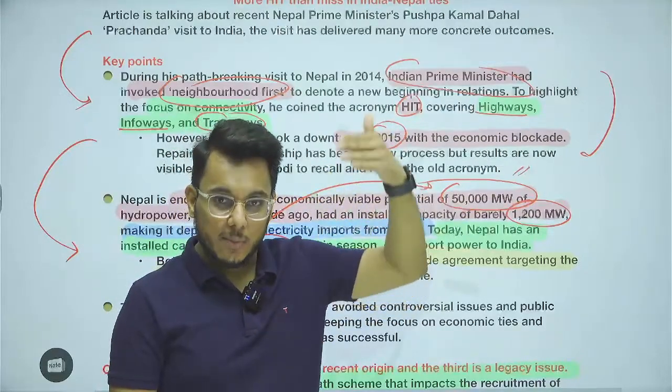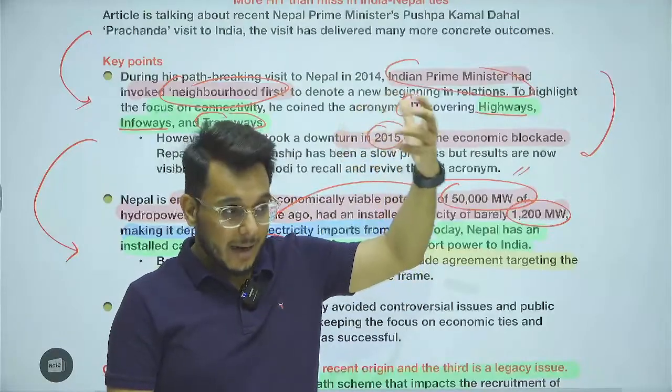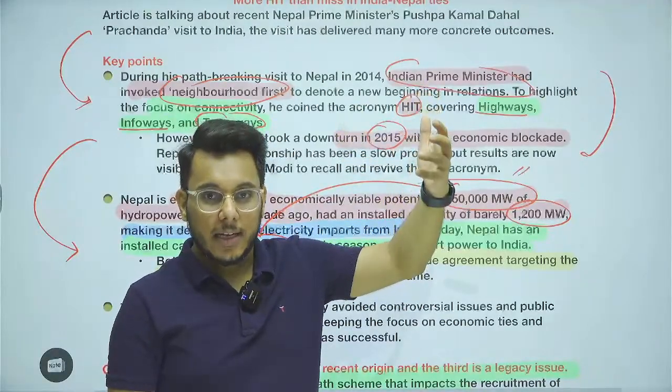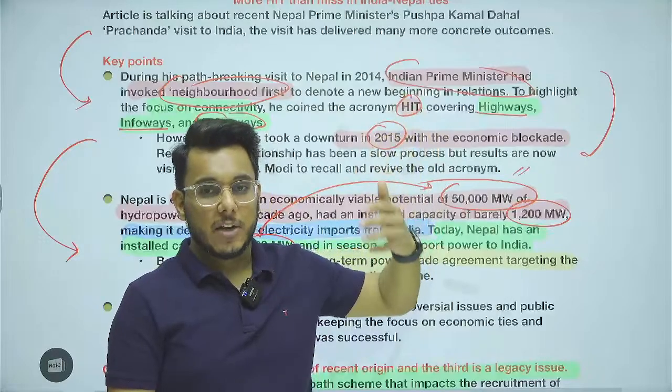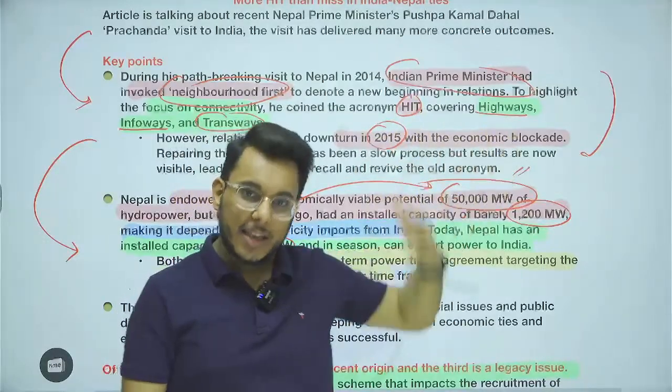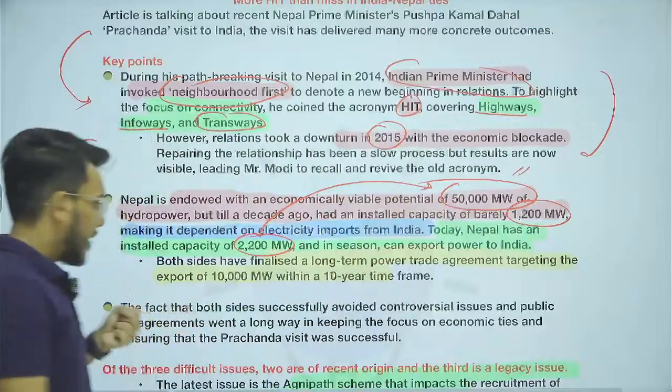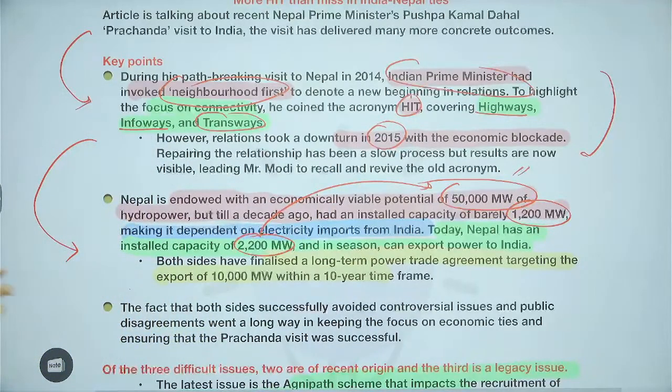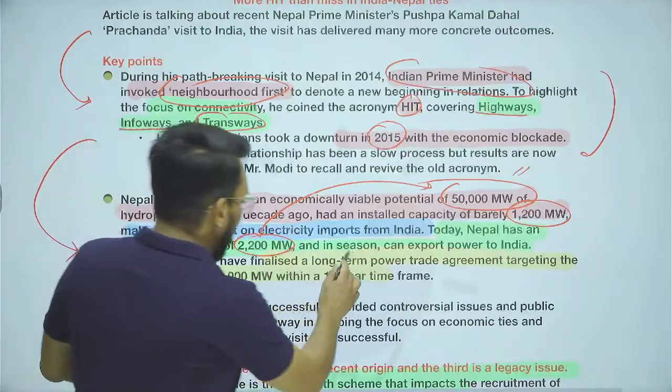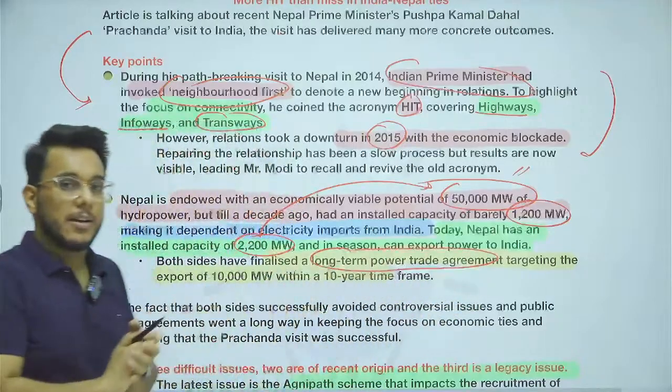Moreover, India has taken the target that by 2030, 50% of India's electricity will come from non-fossil sources. So there Nepal can help India. Now this is something that both the countries are targeting, and therefore recently a long-term power trade agreement has been signed between India and Nepal.